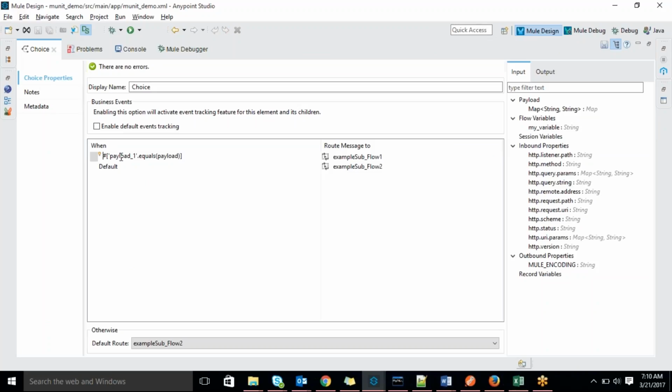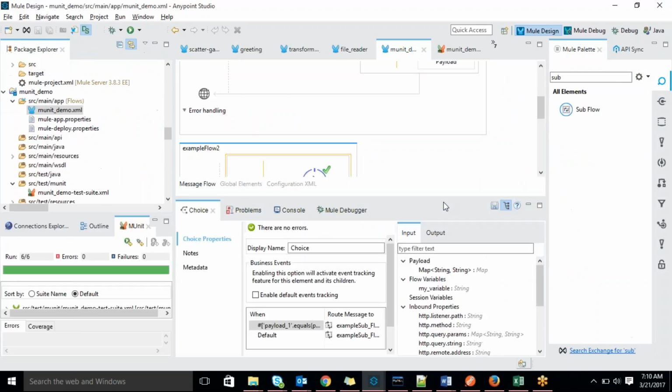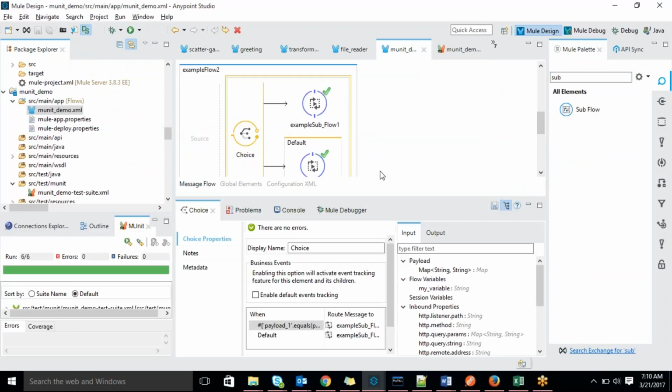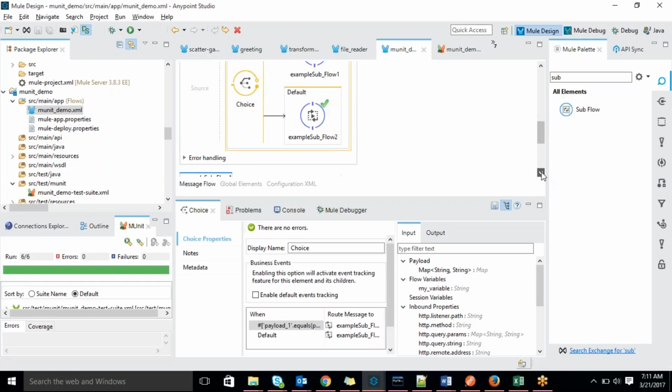So whatever payload you are getting, if the payload is equal to payload_1, it will jump to examples of flow one. In the else part, it will jump to examples of flow two. If the condition is satisfied, it jumps here to examples of flow one. If the condition is not satisfied, it jumps here. That's what is happening here.